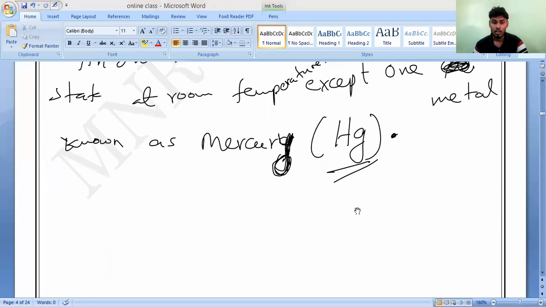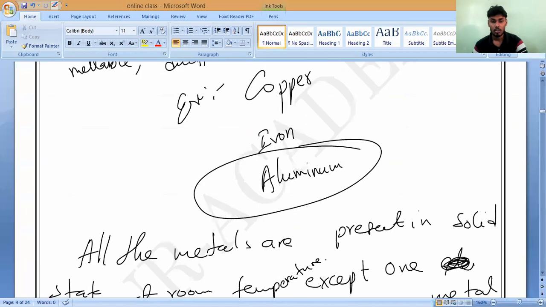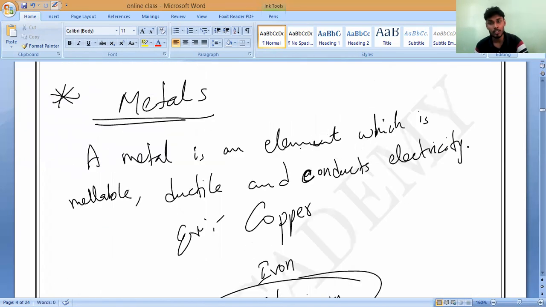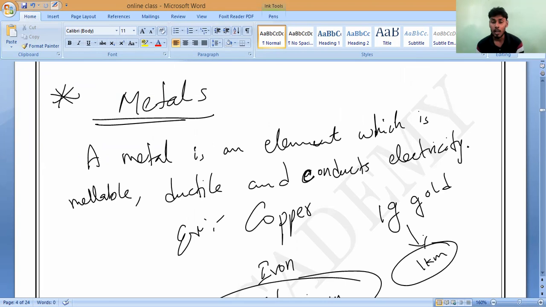Sir, gold is a metal or not, sir? Gold is a metal. Sir, then it is brittle, no, sir? Who said brittle? The highest malleable metal is gold only. If you take just 1 gram of gold, we can draw a very thin wire more than 1 kilometer long.